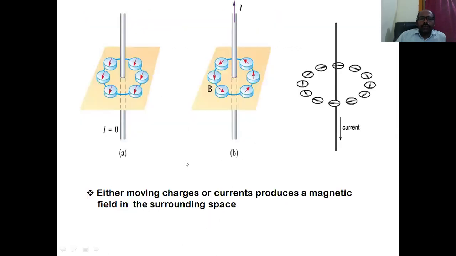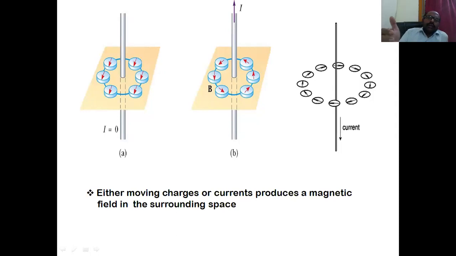Here we see that if there is no current, the needle points in a fixed direction wherever you keep the magnetic compass, irrespective of its position around the wire, because the wire is not carrying current. In the other case, it is carrying a current I. Here the current is in the upward direction.